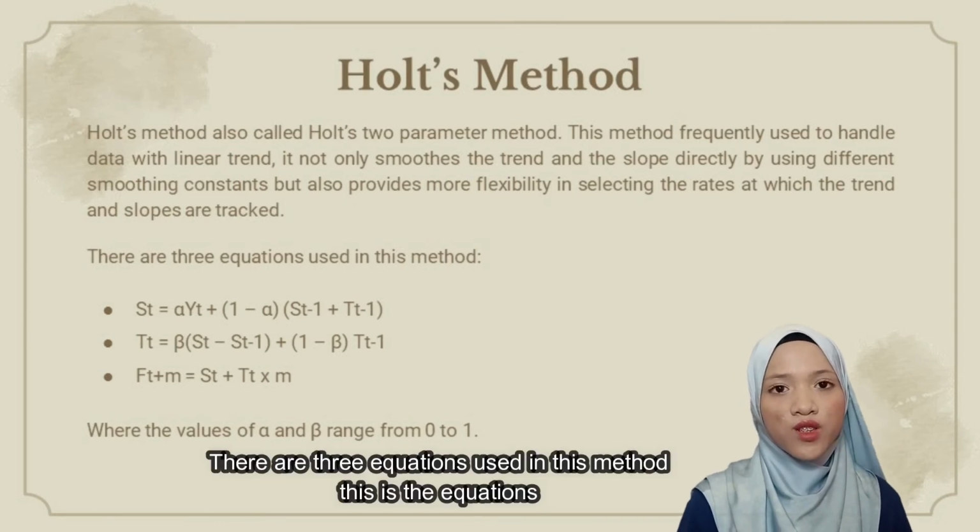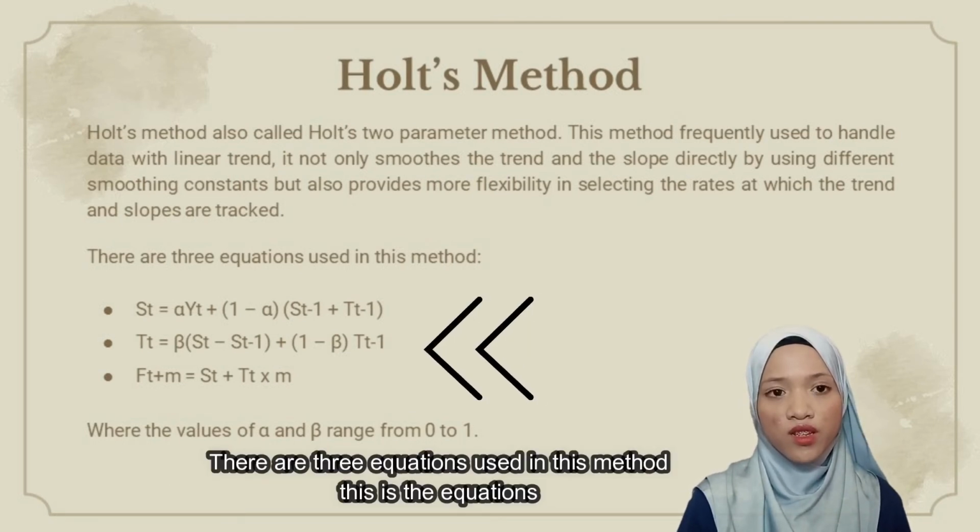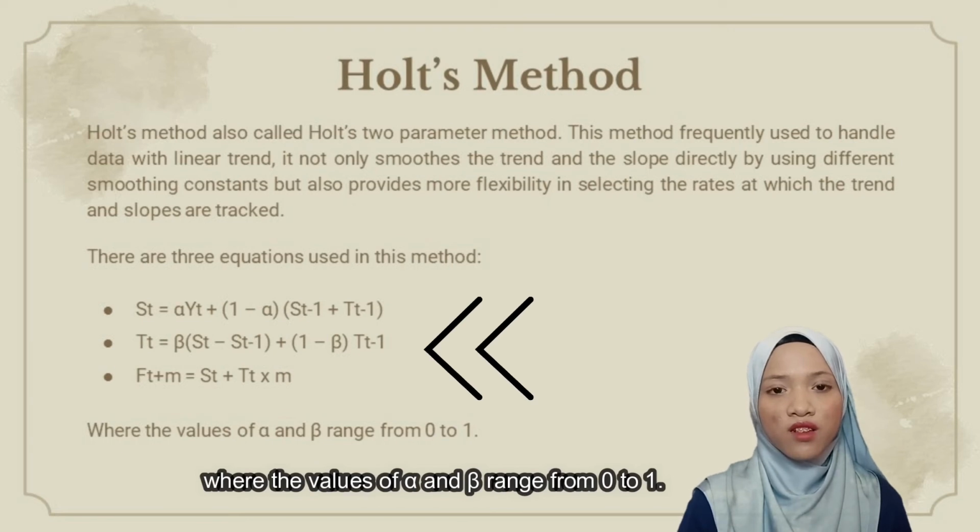There are 3 equations used in this method. These are the equations where the values of alpha and beta range from 0 to 1.